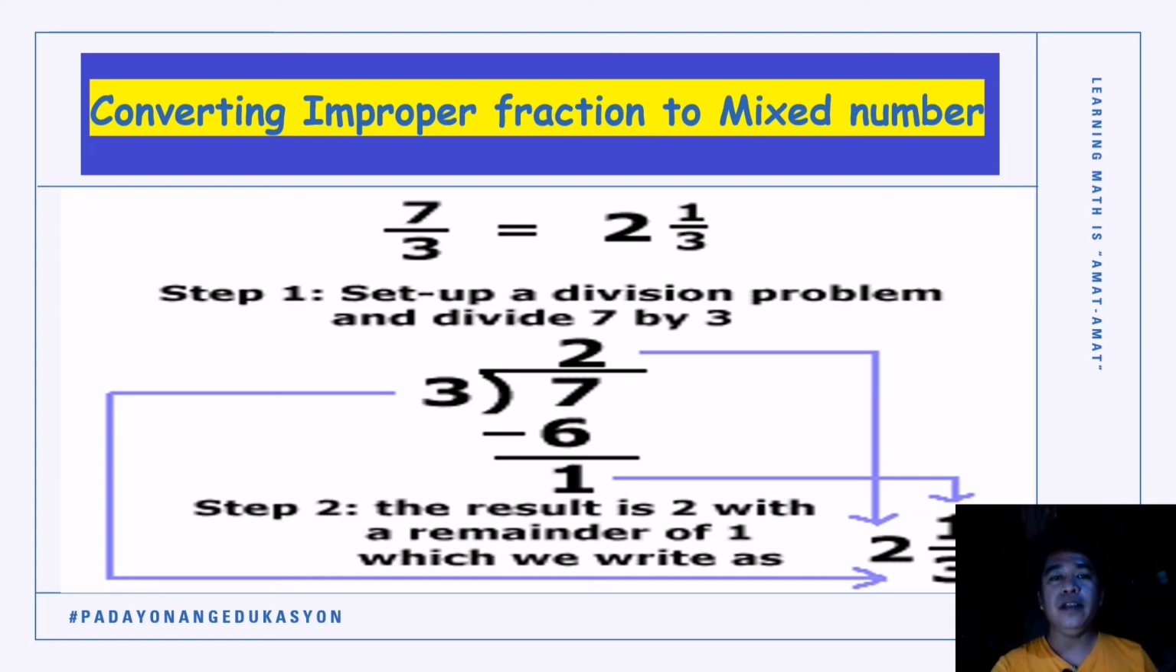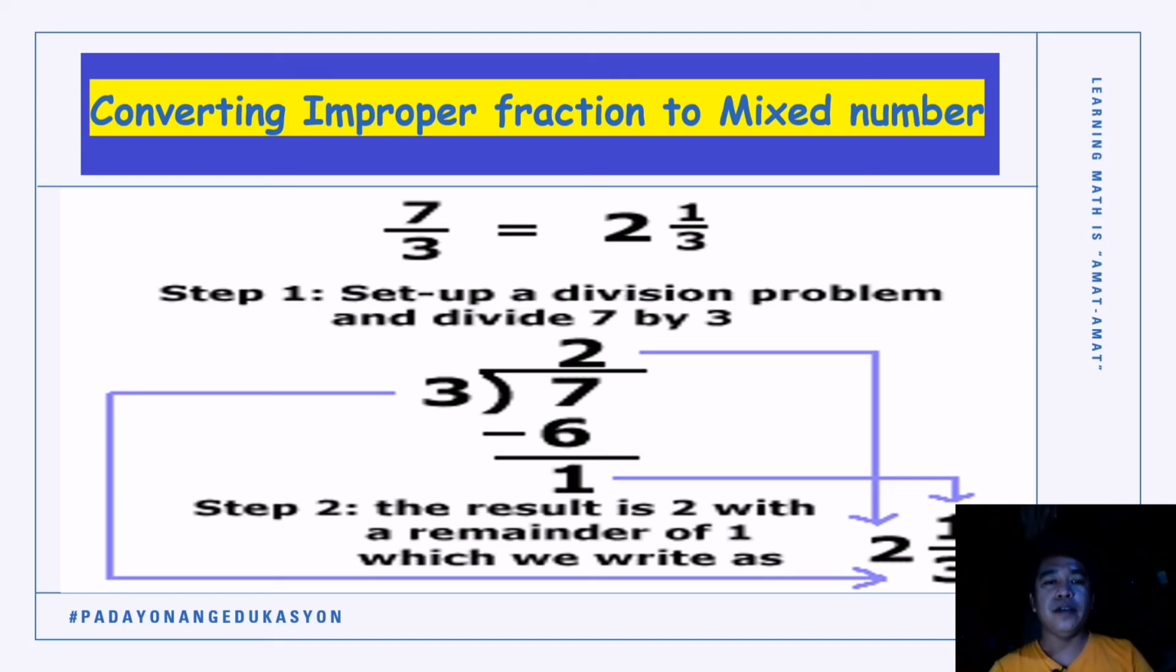Let's proceed with converting improper fractions to mixed number. So this time, pabalik. Ang improper fraction, himuon naman siya naton nga mixed number. So our example there is 7/3.